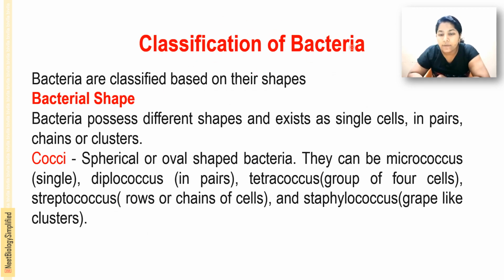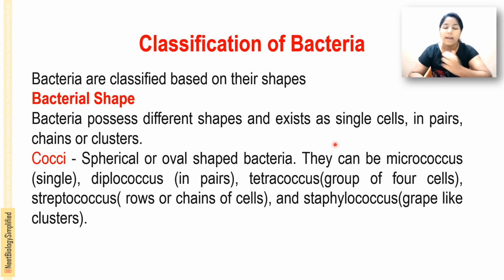And next is the classification of the bacteria. Bacteria are classified mainly based on their shapes. They occur in different shapes, as well as in different forms, that is, arrangements. They may show different arrangements of the cells.